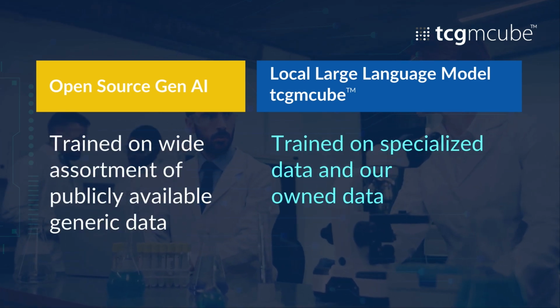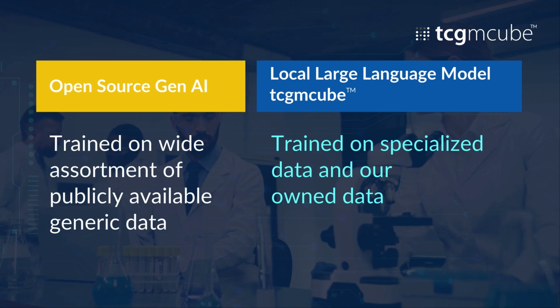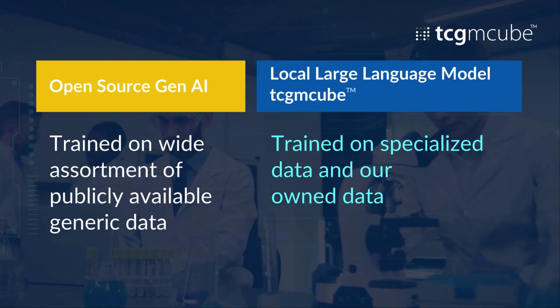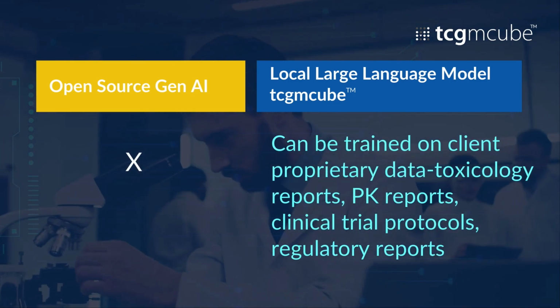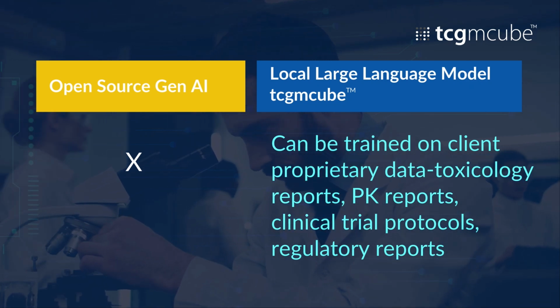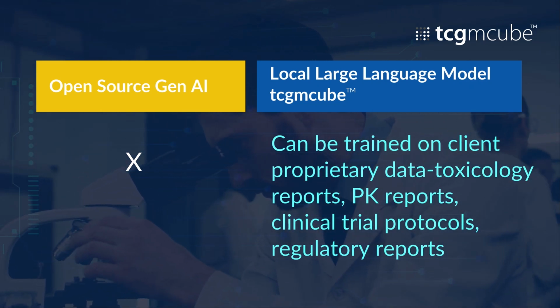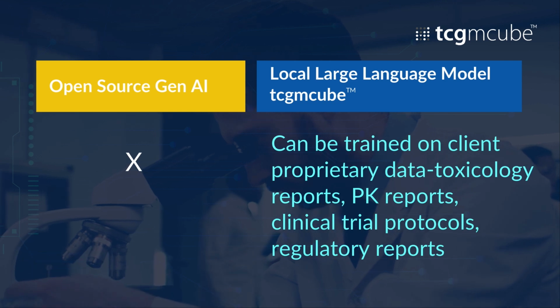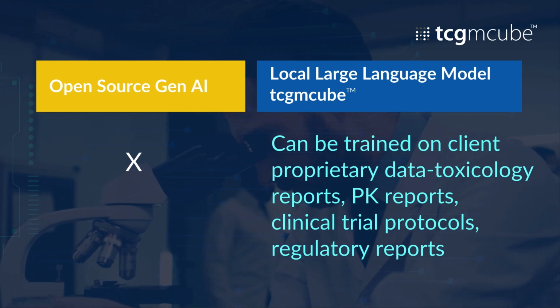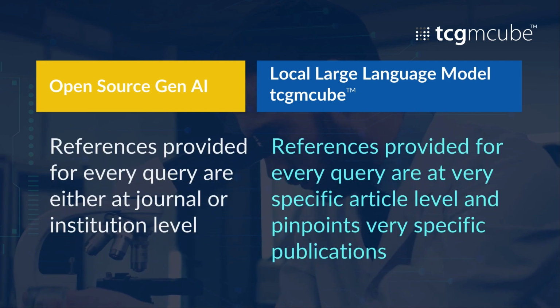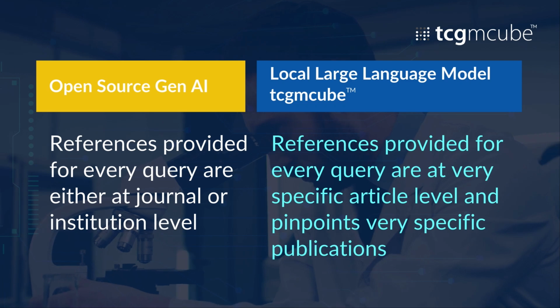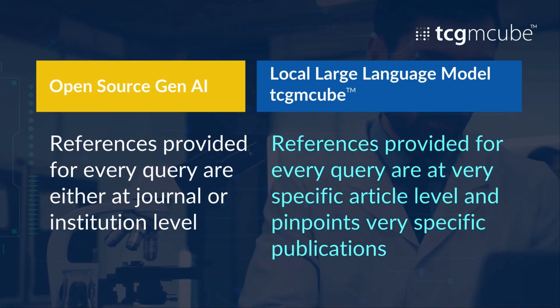Our local LLM has been trained on our owned and specialized data while open source is trained on publicly available data. Now, your proprietary data such as toxicology reports, PK reports, clinical trial protocols, regulatory reports, and other proprietary documents for successful, ongoing and failed molecules can now be used to train the local large language model to provide faster and higher accuracy in responses and bring in more productivity to your enterprise and industry search with high velocity. Our application pinpoints the specific articles taken as references, whereas the public standard LLM provides references at an institution level.